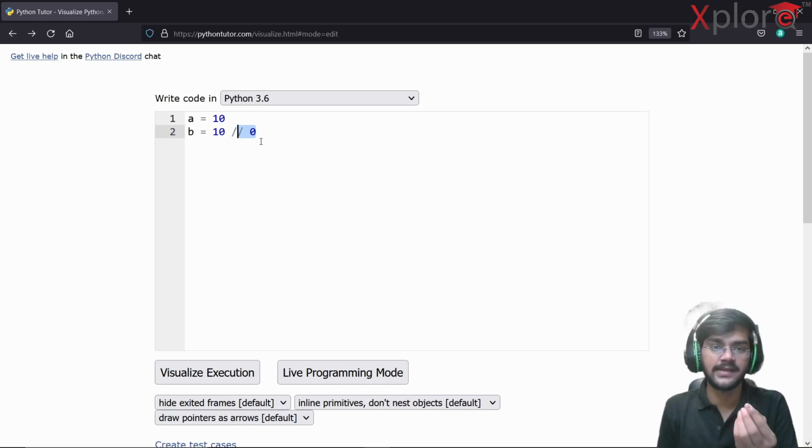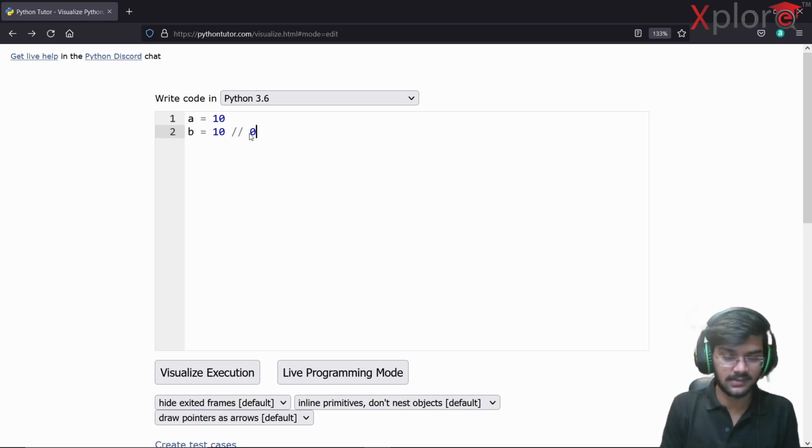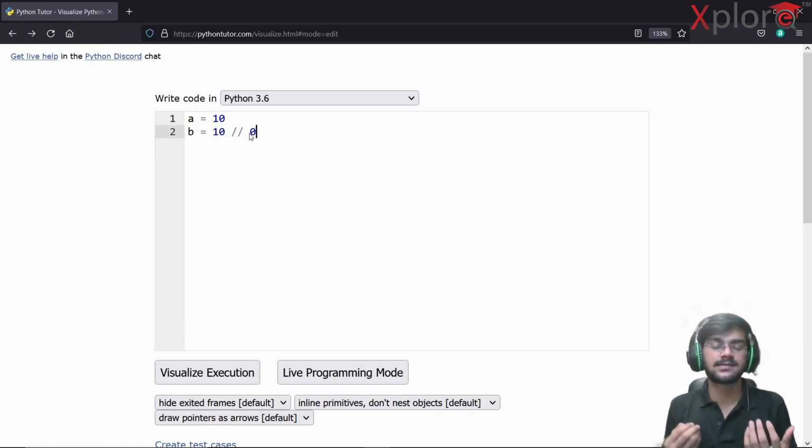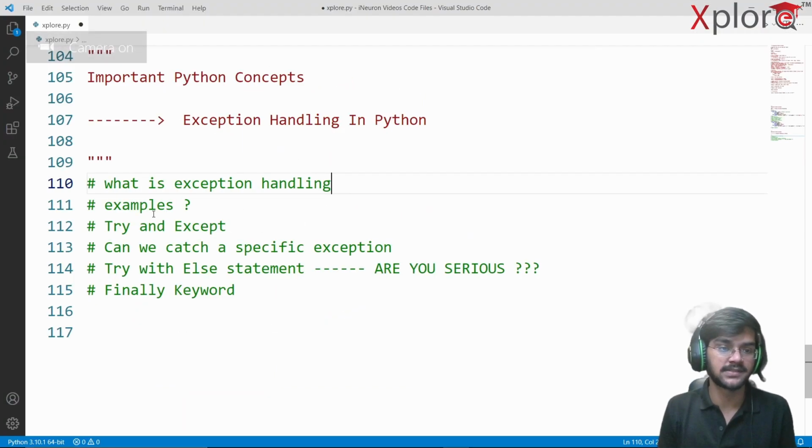This is what exception handling deals with. When you are writing a program, you won't be causing an error on your own will. It might be that you are typing something and by mistake you typed 0 and went on writing the code. We are going to handle all of these exceptions, and this process is known as exception handling. Now let's see what the next topic says.